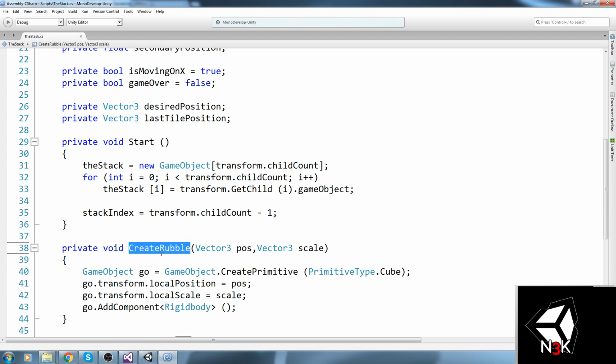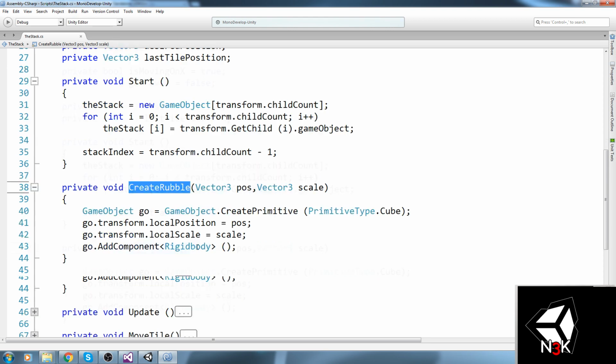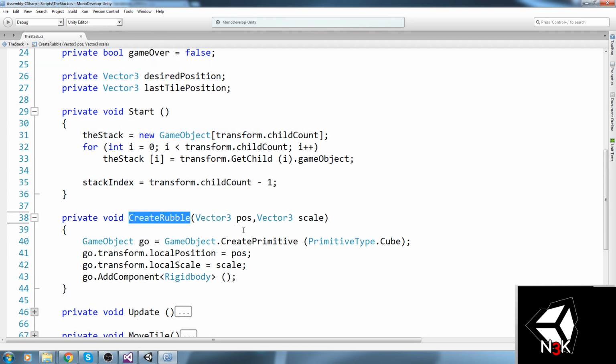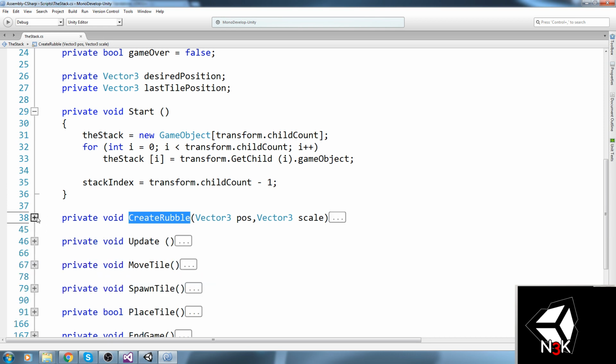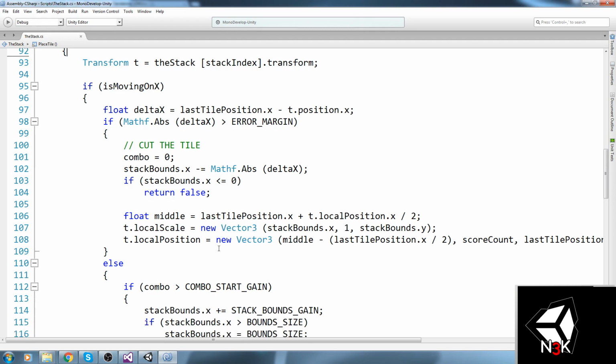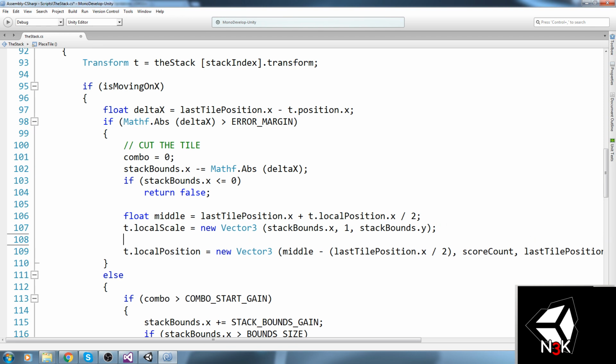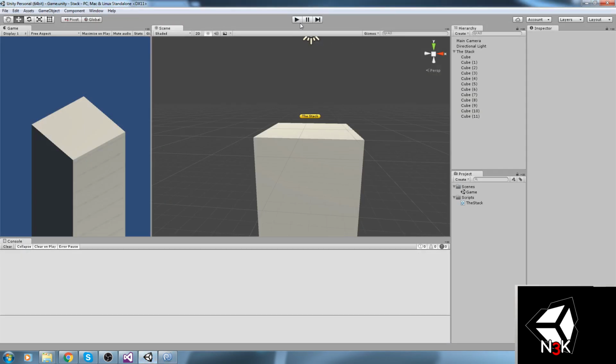Now the only problem I had with this function that took me so long to figure out is what exactly should I pass in parameter, and I actually ended up putting it inside of the worst function we have, the play style over here, and I put it in between the local scale and the local position, just like this, and I'll explain why in a second, because it took me so long, right? So the way I was thinking about this is if I just put this on hold and let's talk about what happened.